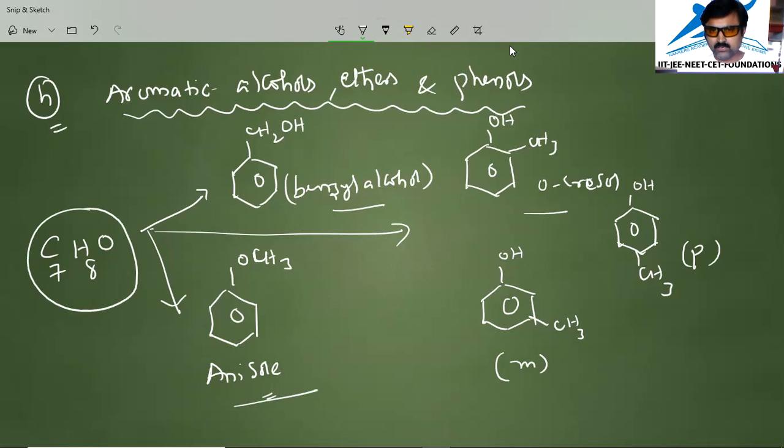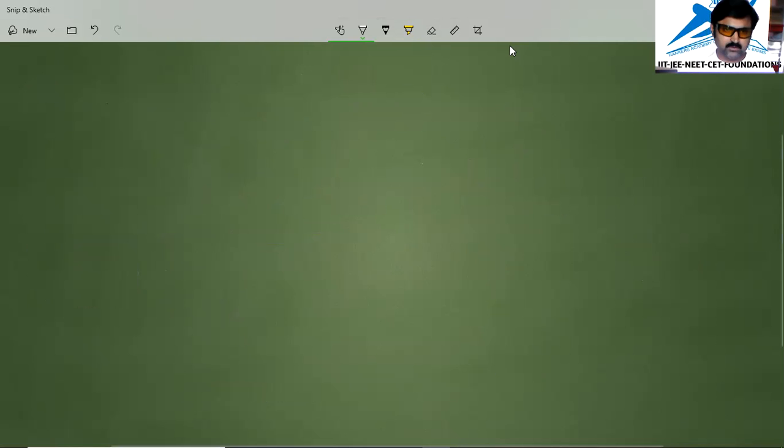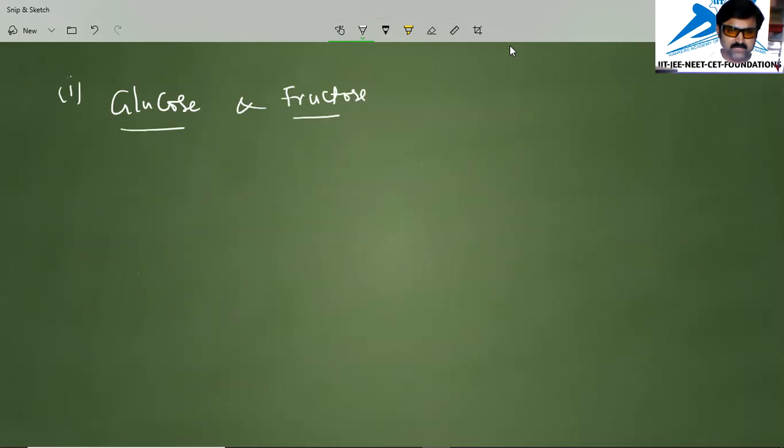And one more example we'll see now. The last example in this session, that is, I'm going to write glucose and fructose. They are also functional isomers. Okay. First of all, I'd like to write glucose. In glucose, an aldehyde functional group is there on top.